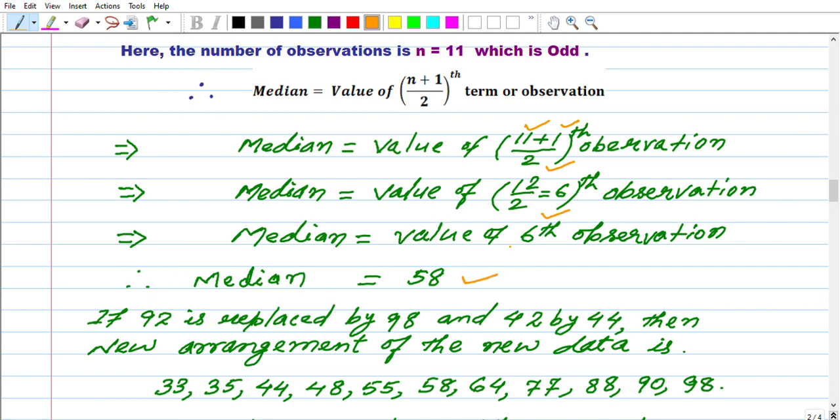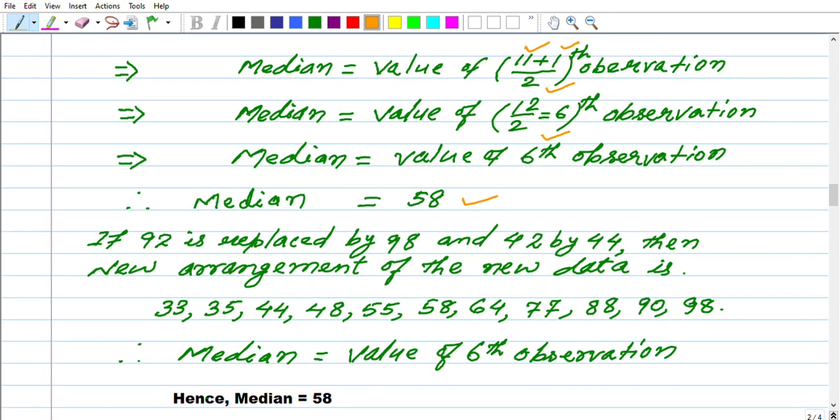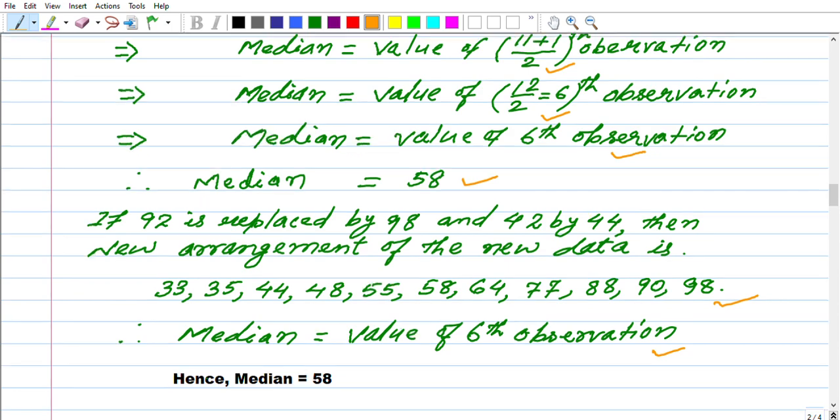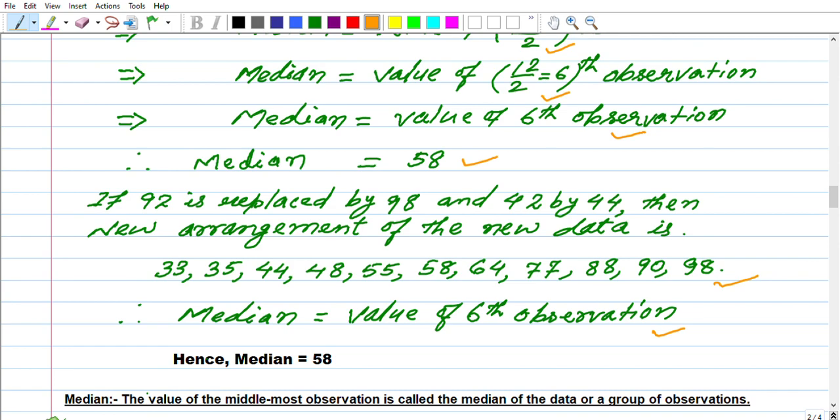Now, if we replace 92 by 98 and 42 by 44, then the new arrangement of the data is 33, 35, 44, 48, 55, 58. So the median is the value of the 6th observation. It is the same as above, no changes there. Hence median equals 58.